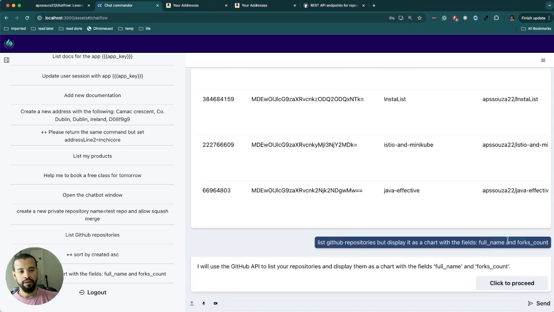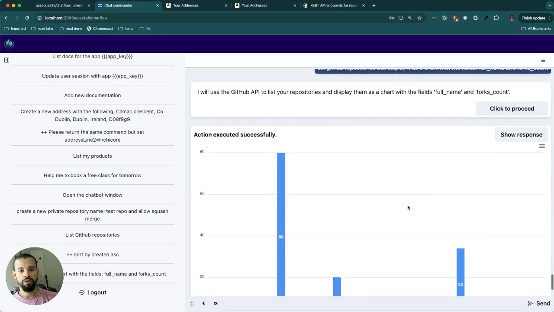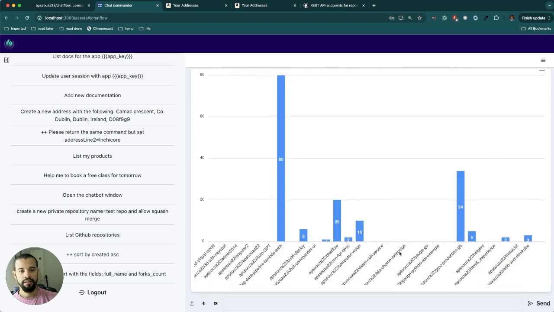Basically, our engine understood it, and then it provides this UI with a chart.